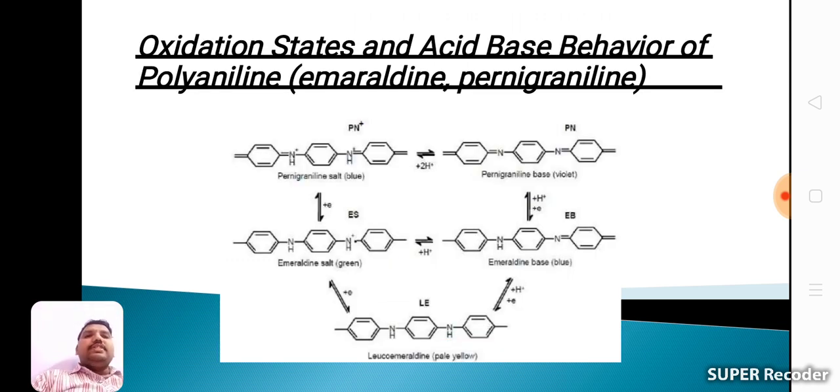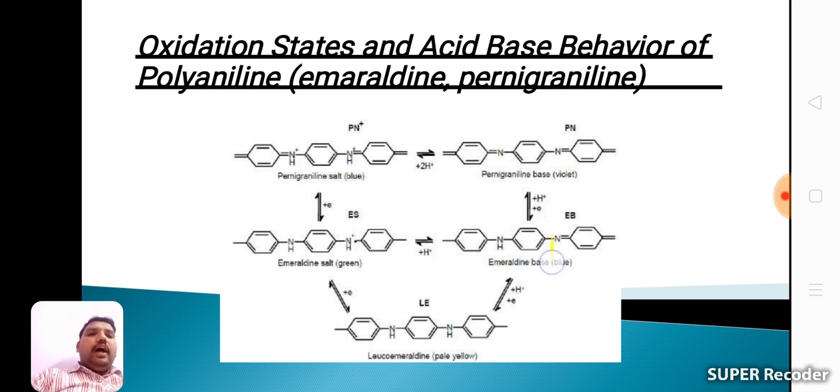Next, oxidation states and acid-base behavior of polyaniline, that is emeraldine and pernigraniline. First of all, we take pernigraniline: the salt is blue, the base is violet. We then go to emeraldine salt and emeraldine base. We get emeraldine salt, a green color, after losing electrons in the forward direction, and gaining electrons in the backward direction.